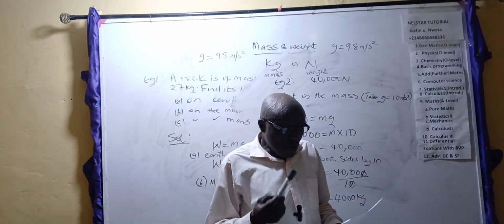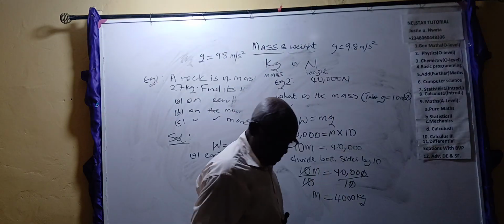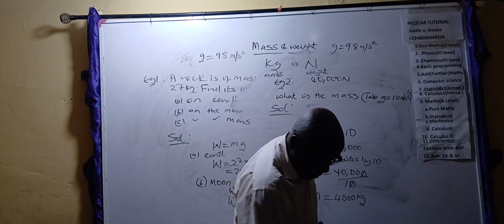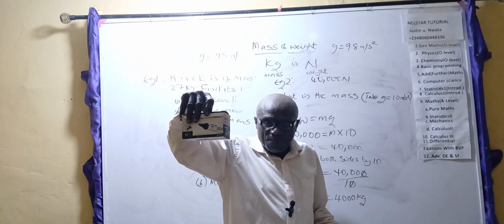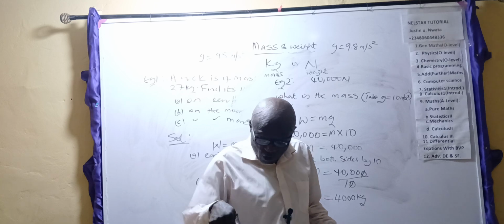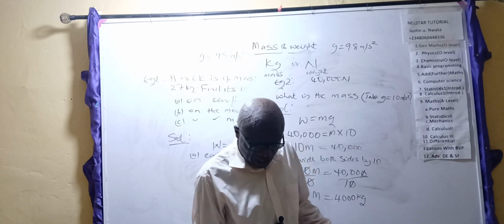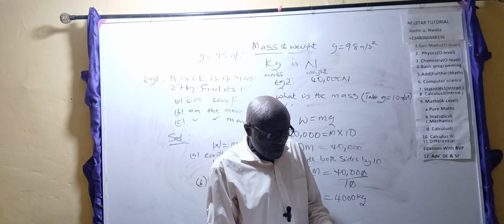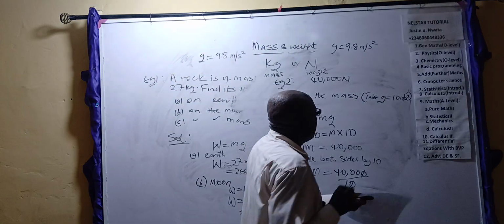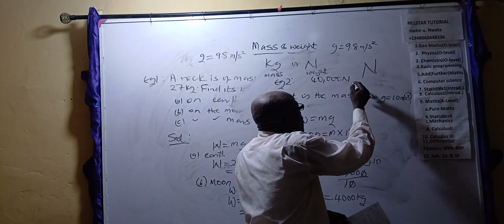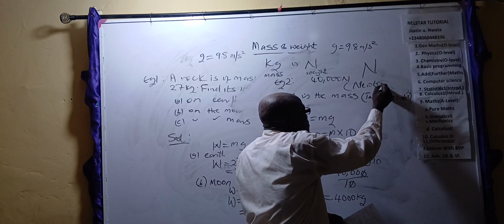Weight. Weight is a measure of the force of gravity on an object, the pull that drags something. If I hold this thing and leave it, the earth will drag it to itself. It's trying to get to the center of the earth, but it's stopped by this table and the earth's crust. Weight is measured in Newton, capital N, in honor of a great scientist called Isaac Newton, one of the fathers of classical physics.